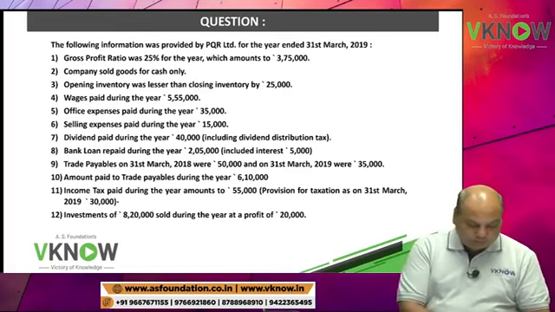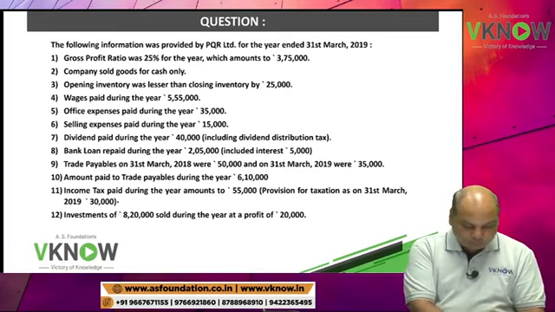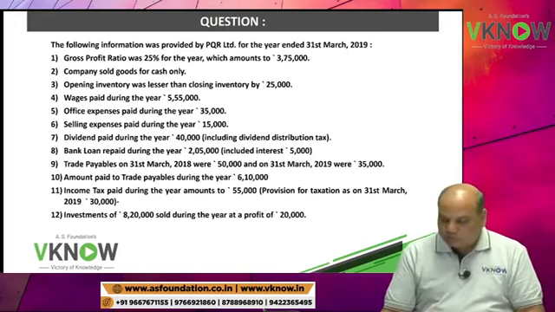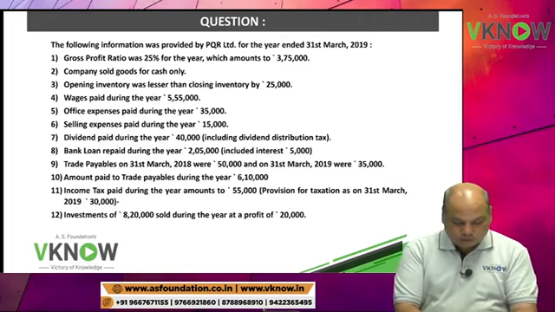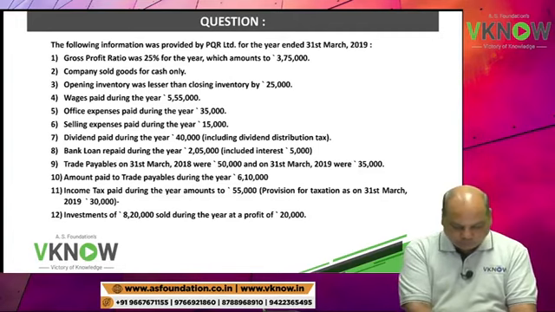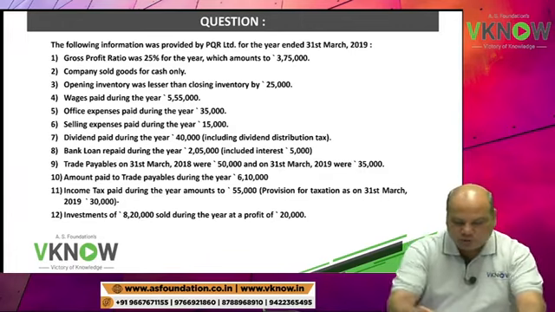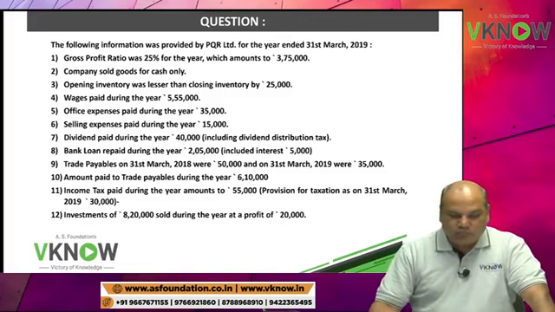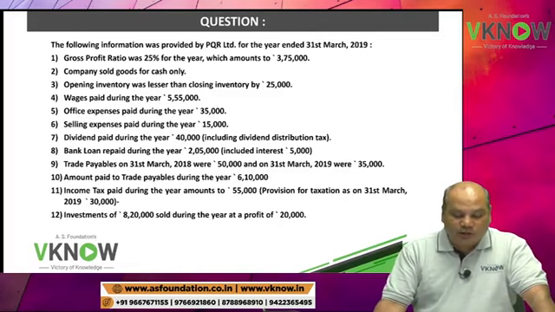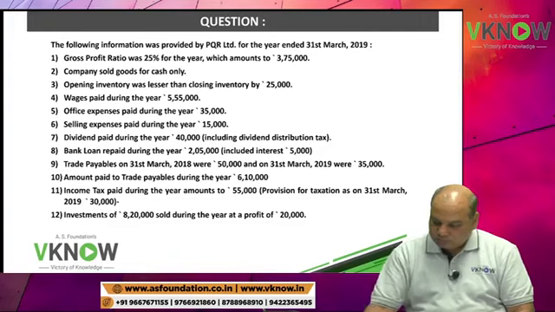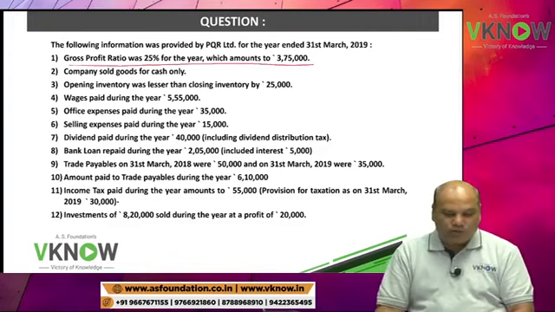Gross profit ratio was 25% for the year, which amounted to rupees 3,75,000. From the gross profit ratio, you can calculate the sales.